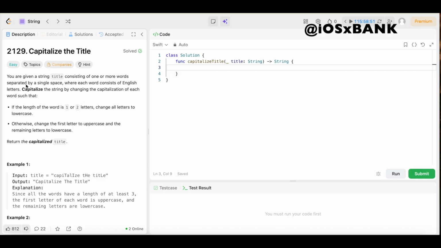And today we have question number 2129, capitalize the title. Excuse me, y'all, capitalize the title. Sorry, y'all, it's a tongue twister. The difficulty level is easy, but don't worry because you already know we're going to keep the solution as simple and easy to understand as possible.